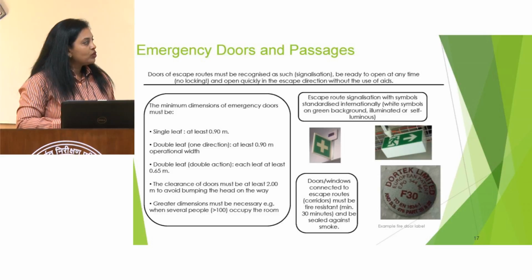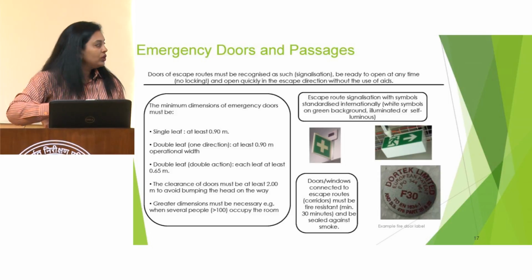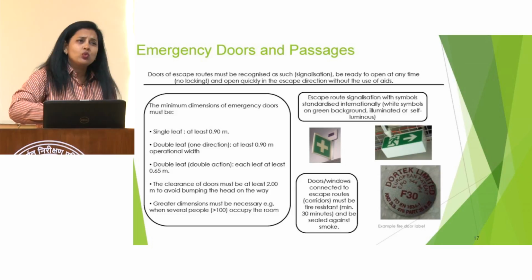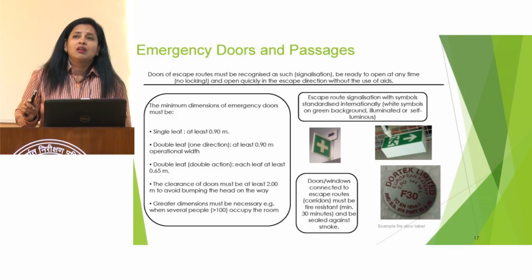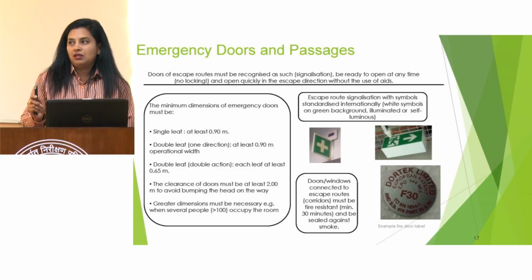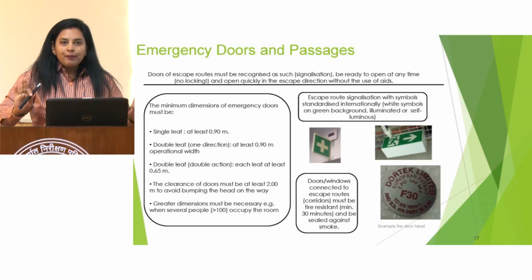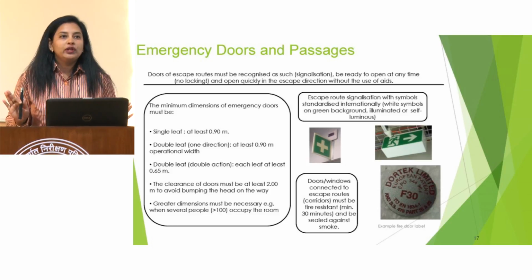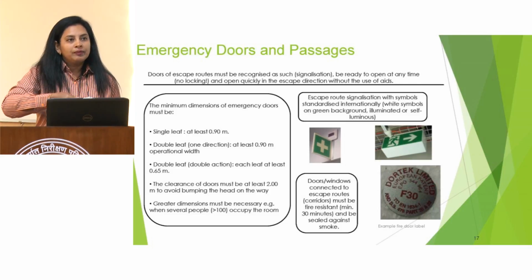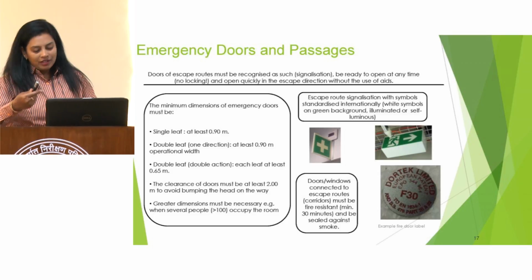So all these doors and windows should be connected to the escape routes, and the other doors, not the emergency door, must be fire resistant. They should be able to withstand the fire for at least 30 minutes. If they are not fire resistant, then the purpose of this emergency exit or the door gets diluted, because in the first instance the door will be on fire since it's made of flammable material. So from where will we rush out?